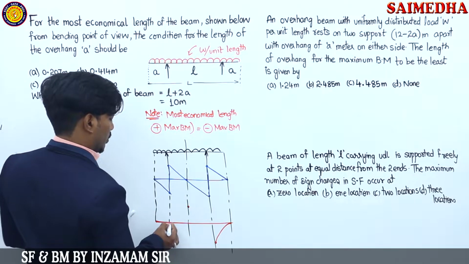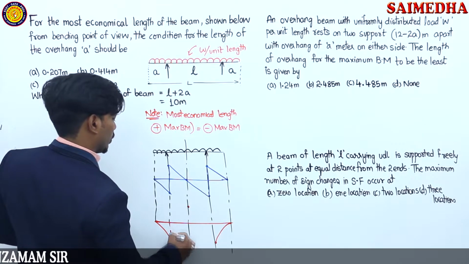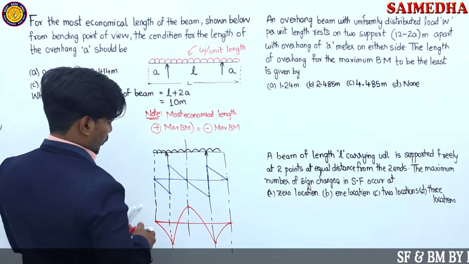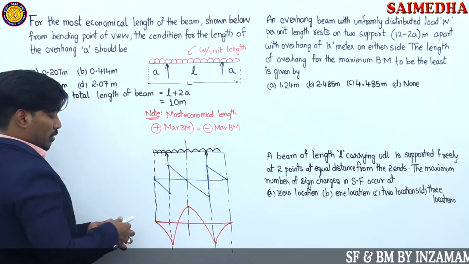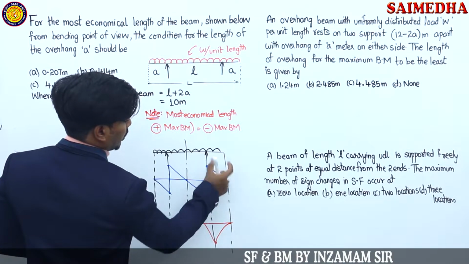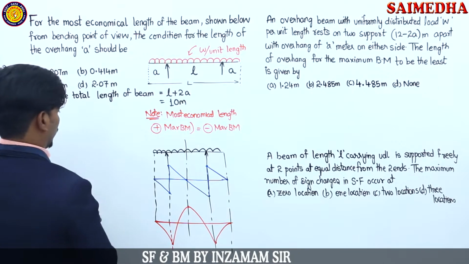So what do we have here? The same negative, it is going to come down and now it is going to move upward in this manner. So this is the diagram guys. Okay, focus and try to remember it. Now let's solve. What are we talking about guys? For this economical length condition, the negative bending moment and positive bending moment must be equal. So now let's do the problem.